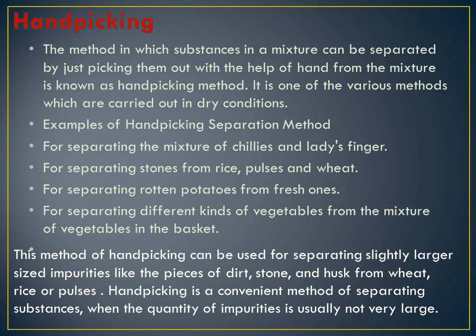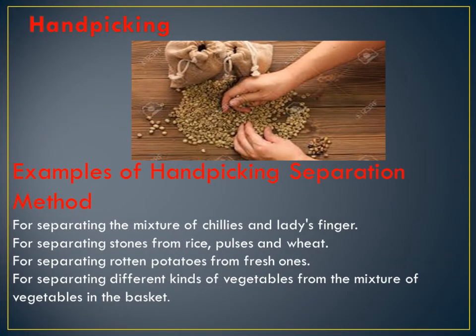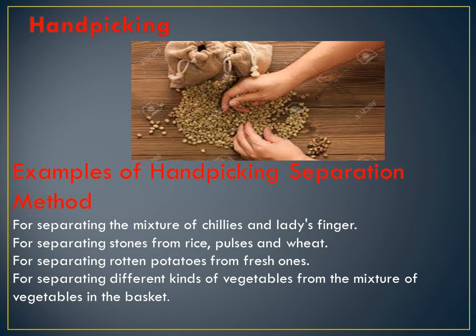All children listen carefully. One more type of hand picking we are going to go through today. These two will be the example. Understood? This method of hand picking can be used for separating slightly larger sized impurities like pieces of dirt, stone and husk from the wheat, rice or pulses. Handpicking is a convenient method of separating substances when the quantity of impurities is usually not very large. See, it's with the example, also with the diagram in the picture. With the hand only they are separating it.